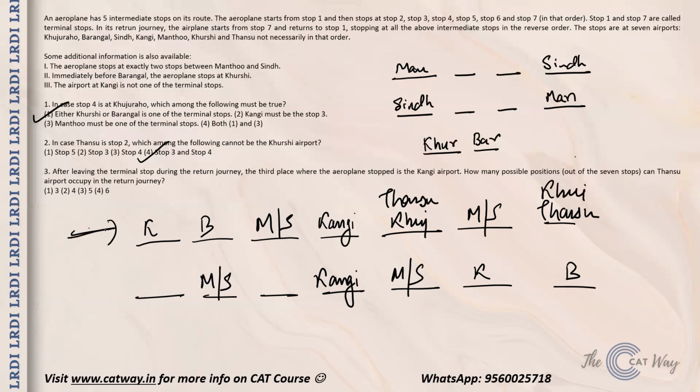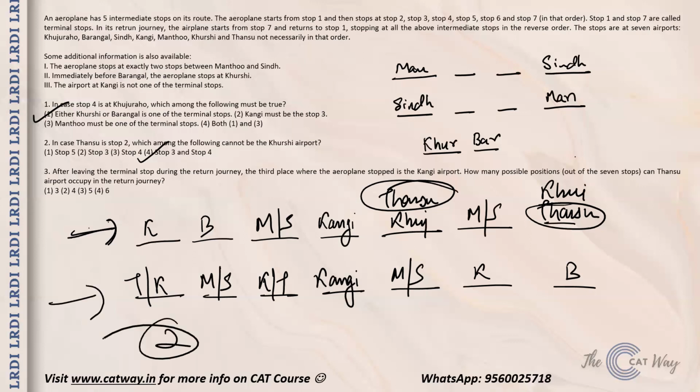So from this case we have 2 possible positions for Thansu, this and this. Similarly over here also they can interchange their position because nobody has a problem with anything. So from here also we get 2 possible positions for Thansu. That means the total possible positions Thansu can take in this case would be 4, that is option number 2.